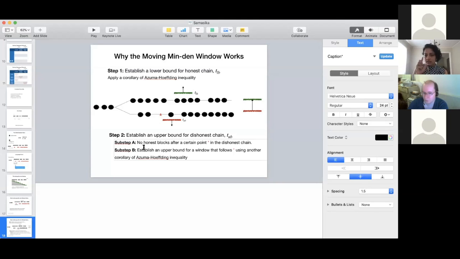Part of the structure is similar to Ouroboros Genesis, and then the exact way we execute the remaining part of the proof is different in our case. Genesis also falls back on Praos. Now we are at a point where there is a long-range fork. Some honest party discovers a long-range fork.